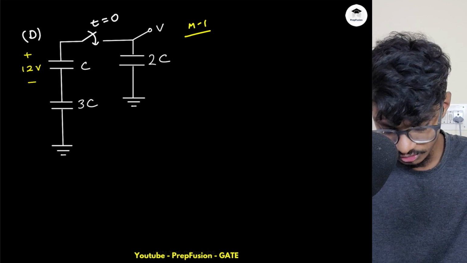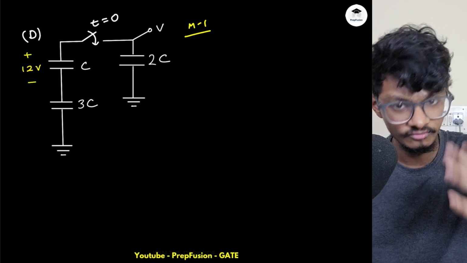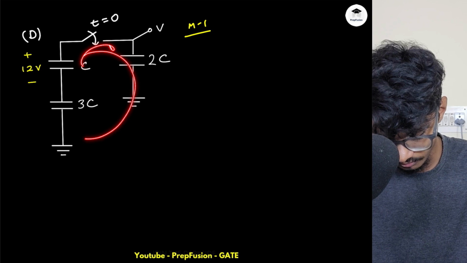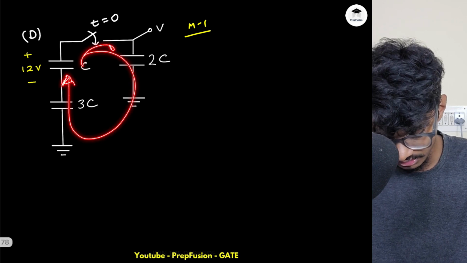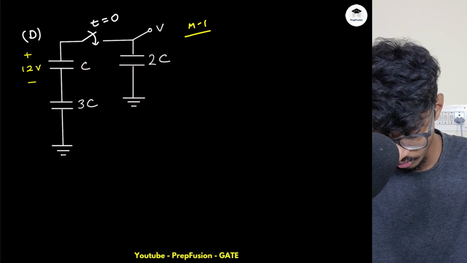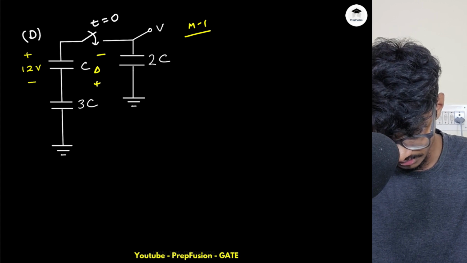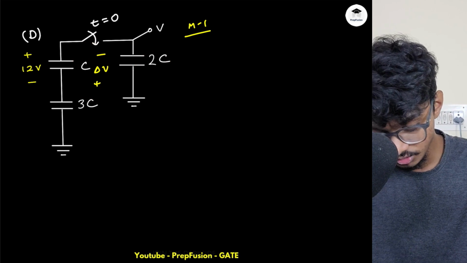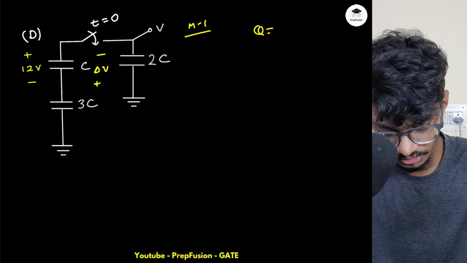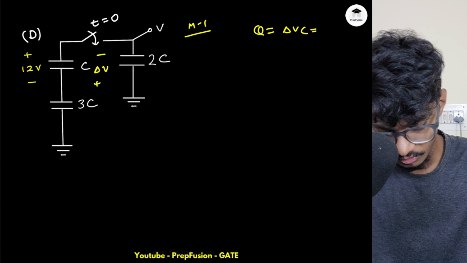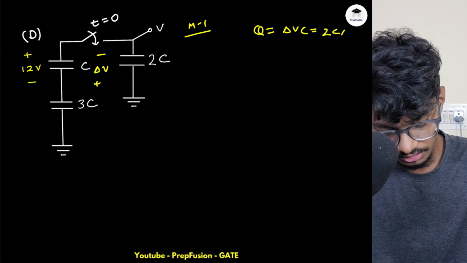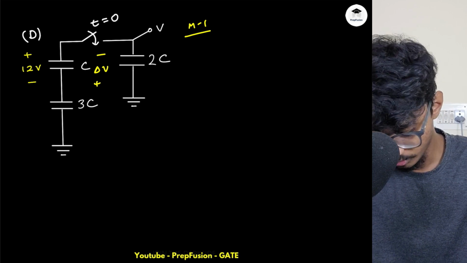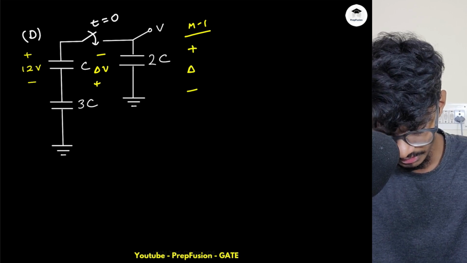Now I will do this a bit fast. This capacitor has lost a delta V amount of voltage. So how will the voltage polarity be? This has lost voltage, right? So charge is flowing like this, and charge is incoming at this plate. So this will be plus and this will be minus. This has lost delta V. How much will this lose? Charge is the same, right? So Q equals delta V times C equals 2C times delta V2. So this will be simply delta V by 2, and the polarity will be like this.